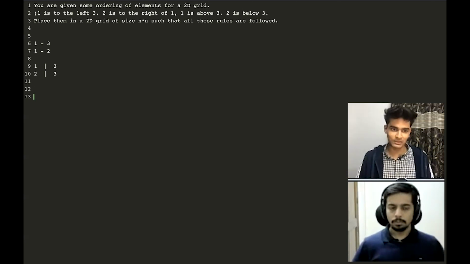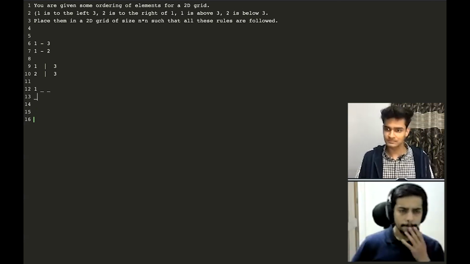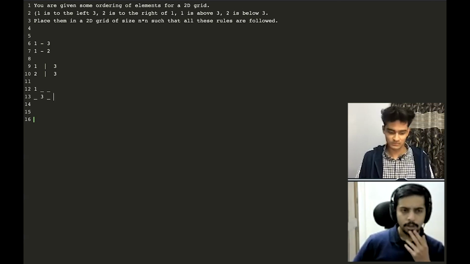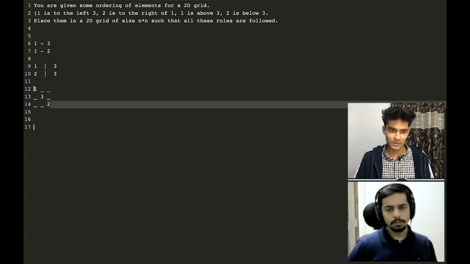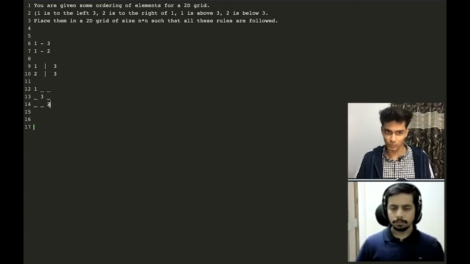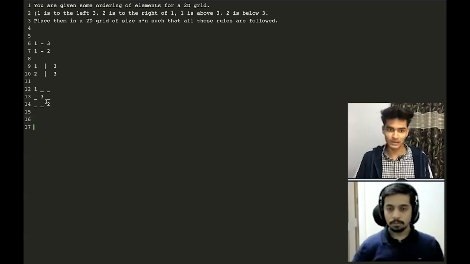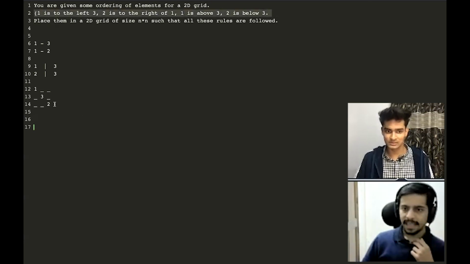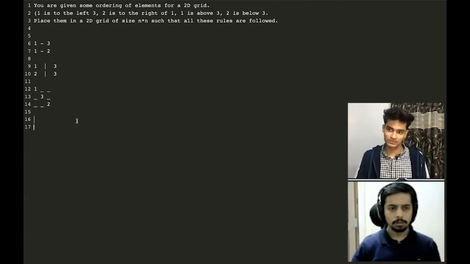So actually, if we look at the answer for this, the answer for this would be, okay. So now if you look at this answer, 1 is actually to the left of 3, and we also have 1 is to the left of 2. And if we see the up-down pattern, we have 1 is above 3 and 2 is below 3. So this ordering is actually maintained in this answer. Now you need to find an algorithm or a way to find this ordering.